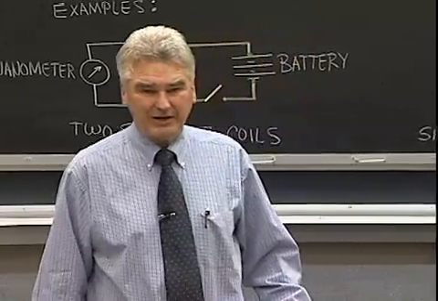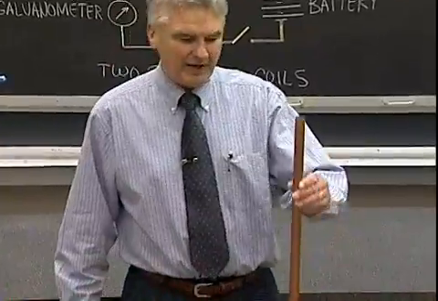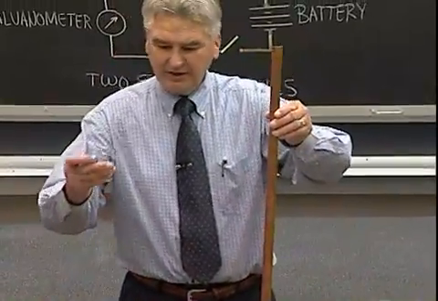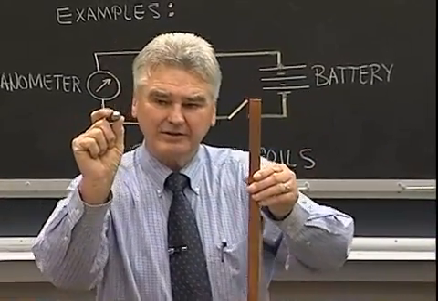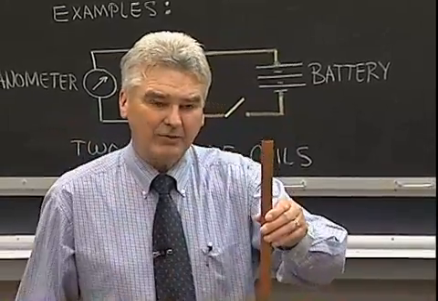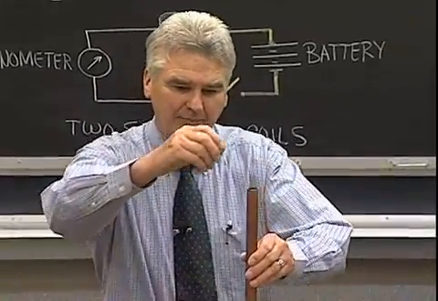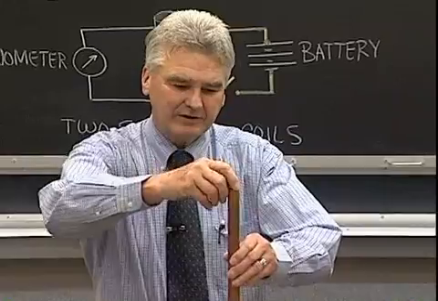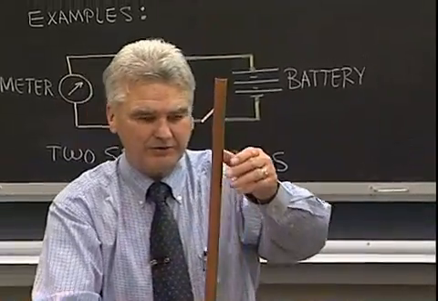Another example of the eddy current brake effect, which is due to Faraday's law, is where I have a copper tube here and a strong neodymium magnet. I'm going to take this spherical magnet and drop it down through the tube, and we're going to watch what happens as that magnet goes down through the tube. I'll drop it at this level right here, start it going down through the tube, and watch what happens as it goes down through the tube.